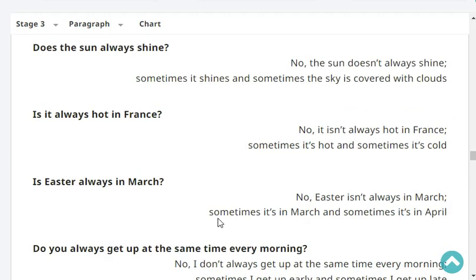Is it always hot in France? No, it isn't always hot in France. Sometimes it's hot, and sometimes it's cold.